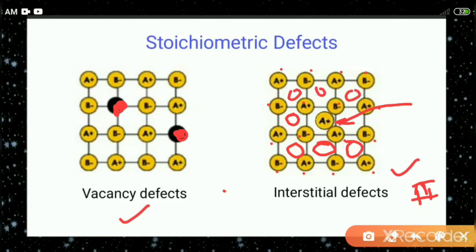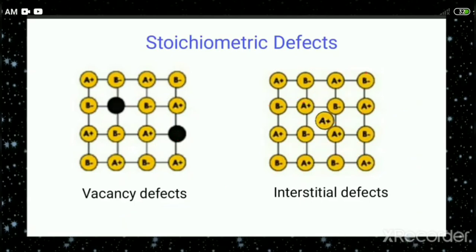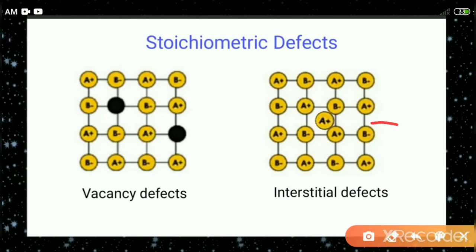So the particle which is coming is occupying the vacant space between the particles. That defect is called an interstitial defect. Interstitial defect means when particles are occupying the interstitial sites. Let us take one example.